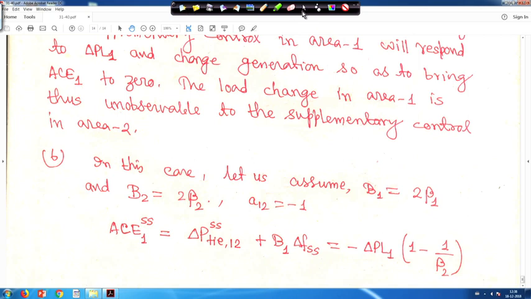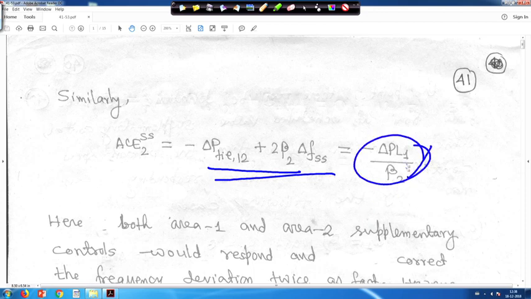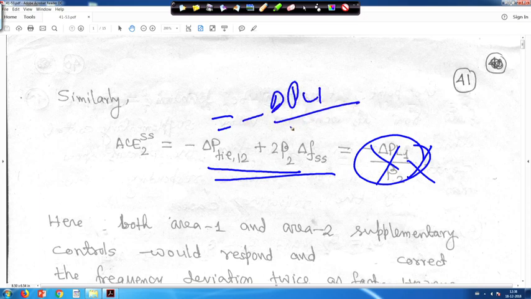Next we will go to the next one. Similarly, if you substitute all these things, it will become, just check for yourself, minus delta PL1 divided by beta 1 plus beta 2, into beta 2.